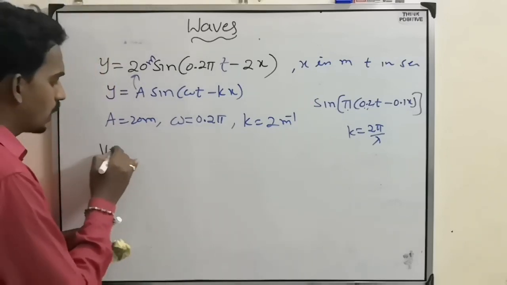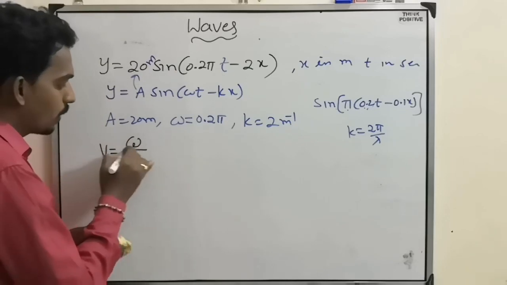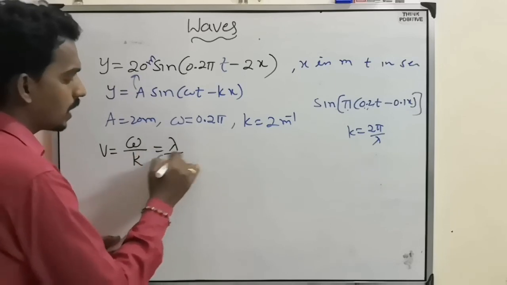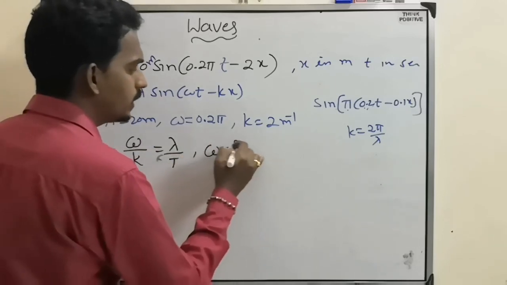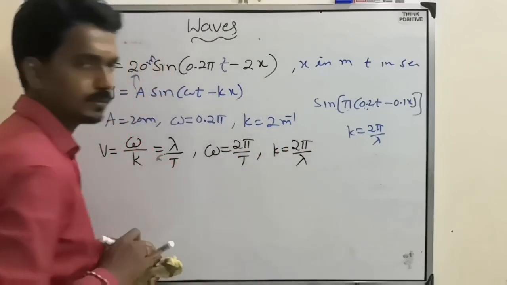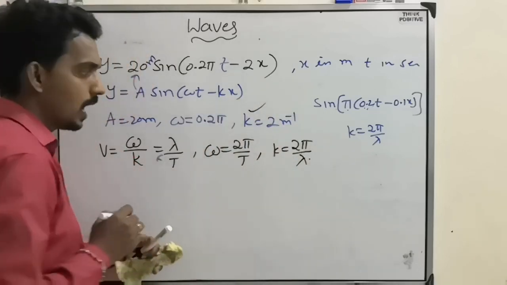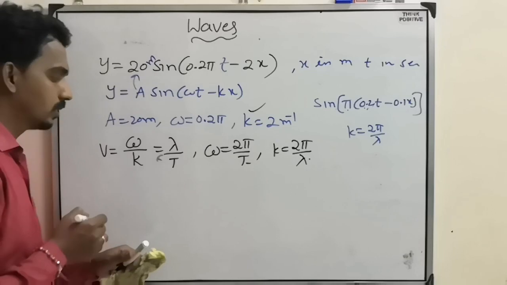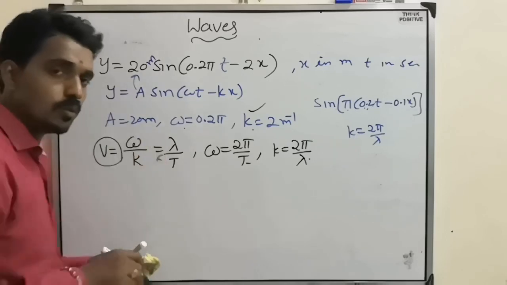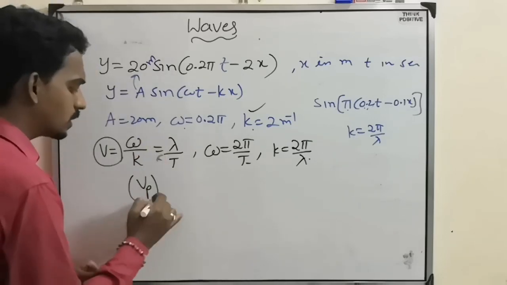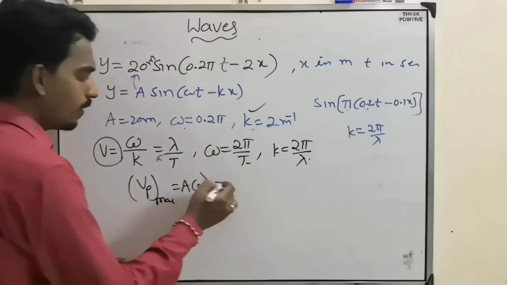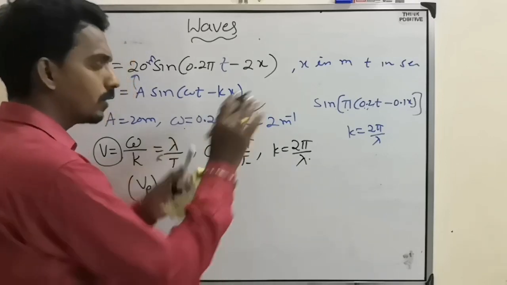First thing: what is the wave velocity? Wave velocity means omega by k. Or wave velocity is also equal to lambda by T. Why? Because omega is 2π by T, and k equals 2π by lambda. As you know k, you can find lambda. As you know omega, you can find the time period. Or as you know omega and k, you can find the velocity. Now they can also ask for the maximum velocity of the particle. That is A omega. The A value and omega value are given, so you can find it.